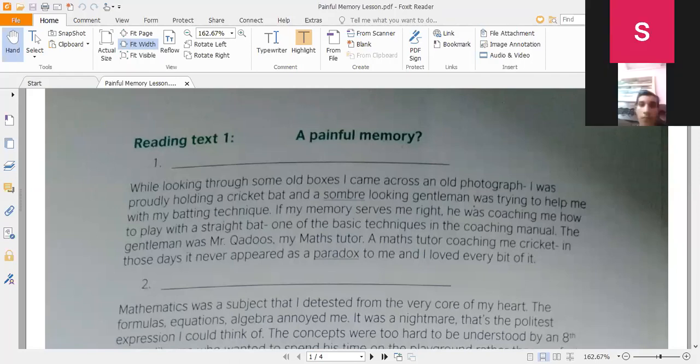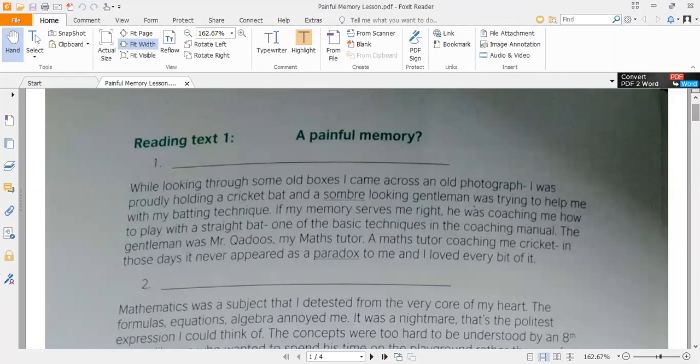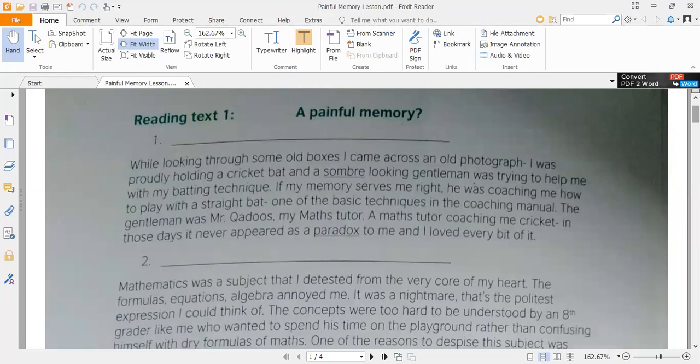He looks, or he seems, like a coach there in the photograph. The gentleman was Mr. Kudus. Now he tells the name of that gentleman who is beside him in that particular photograph. He tells that the man is Mr. Kudus, my maths tutor, and it is his maths tutor. A maths tutor coaching me cricket.